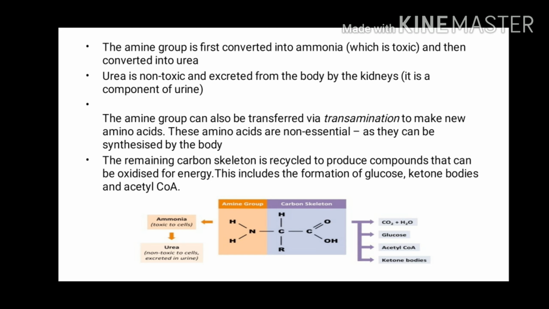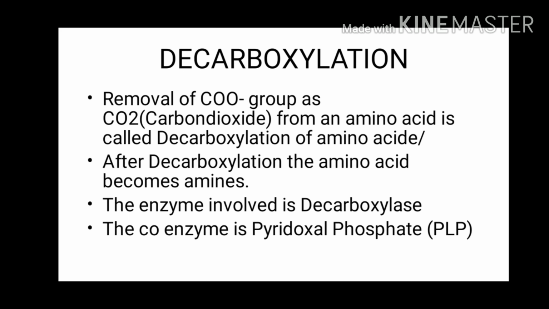Let's move on to the next important process, that is decarboxylation. As the name suggests, decarboxylation means the removal of the carboxyl group from the amino acid in the form of carbon dioxide. So after decarboxylation, the amino acid gets converted to amines, and the enzymes involved in decarboxylation are called decarboxylases, and the coenzyme that helps in this process is pyridoxal phosphate.